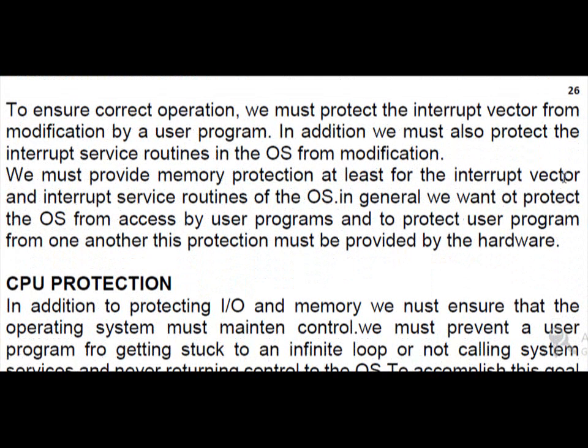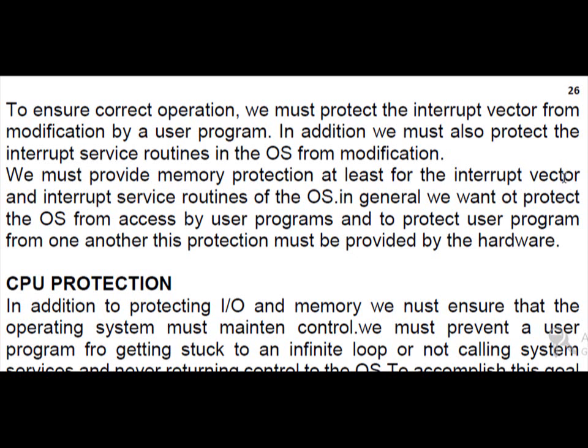Next is memory protection, very important because everything is stored in our memory. To ensure correct operation, we must protect the interrupt vector from modification by a user program. In addition, we must also protect the interrupt service routines in the operating system from modification. We must provide memory protection at least for the interrupt vector and interrupt service routines of the OS. And we want to protect the OS from access by user programs and to protect user programs from one another. This protection must be provided by the hardware.